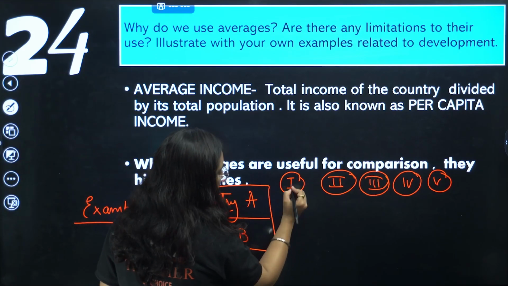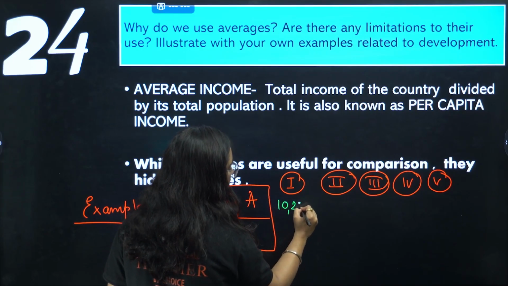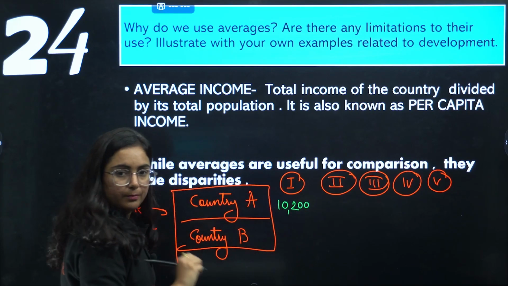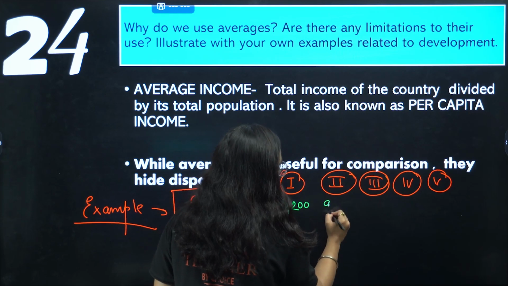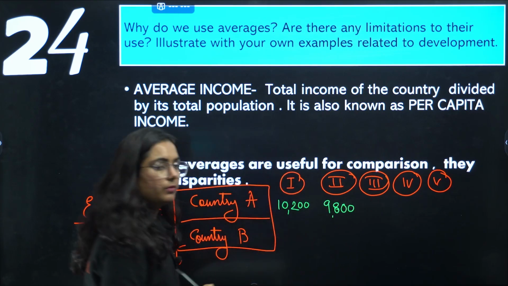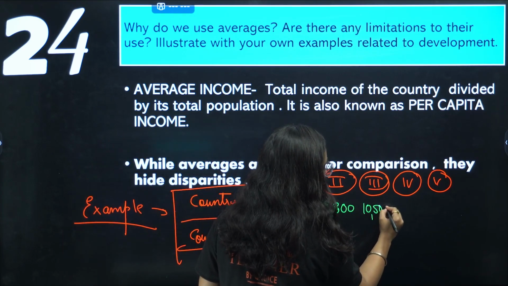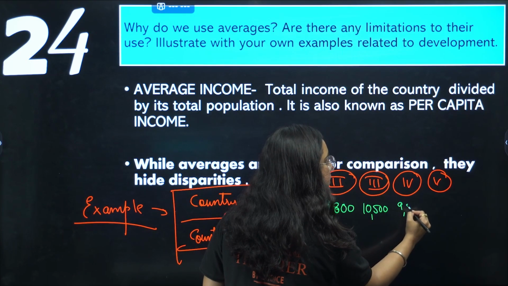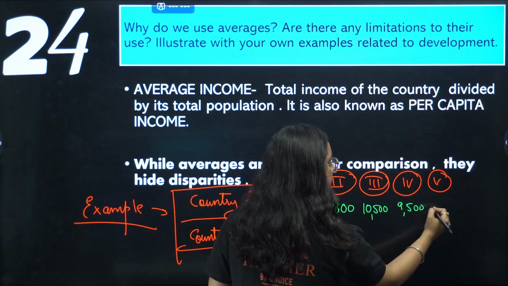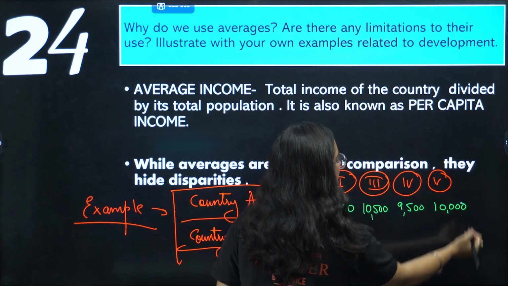in country A, the first citizen earns 10,200 rupees. However, the second citizen earns 9,800 rupees. Get my point? Third citizen earns 10,500, 9,500, and the next one earns 10,000.